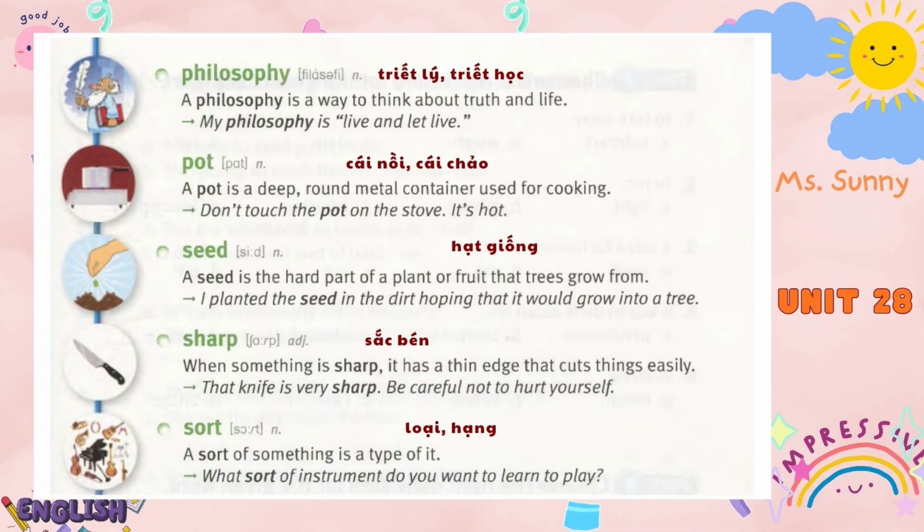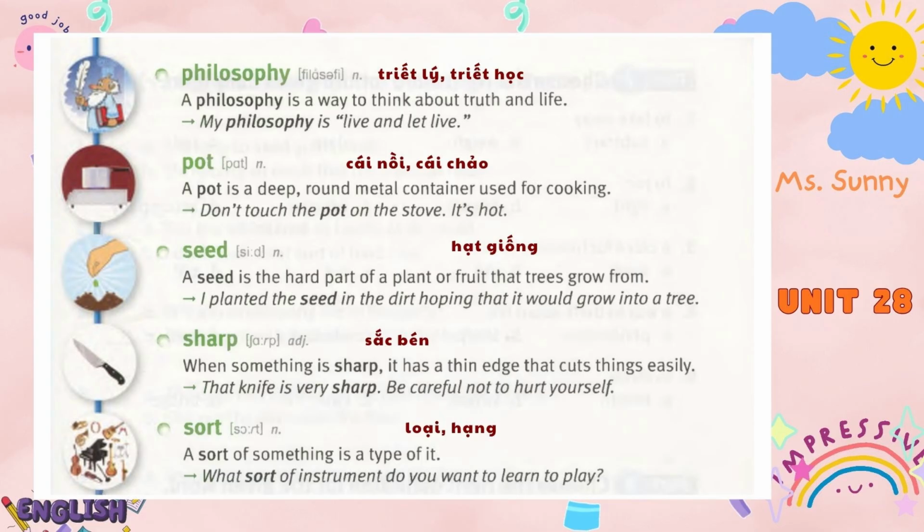Philosophy. A philosophy is a way to think about truth and life. My philosophy is live and let live. Pot. A pot is a deep round metal container used for cooking. Don't touch the pot on the stove. It's hot.